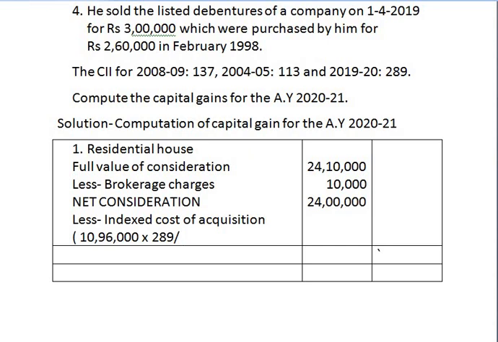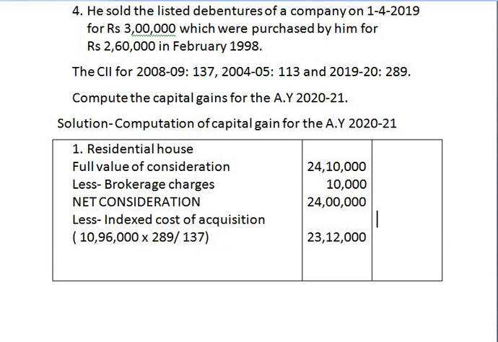Here Rahul has purchased this residential house in the year 2008-9, and cost inflation index for the year 2008-9 is 137. 10,96,000 into 289 upon 137, we get 23,12,000. Indexed cost of acquisition is 23,12,000.